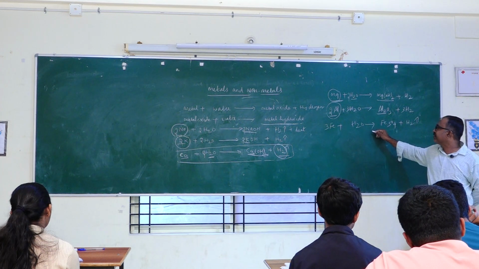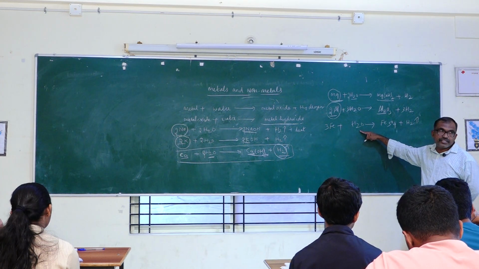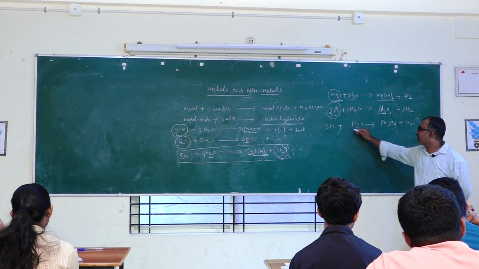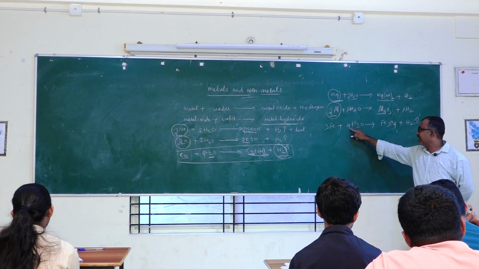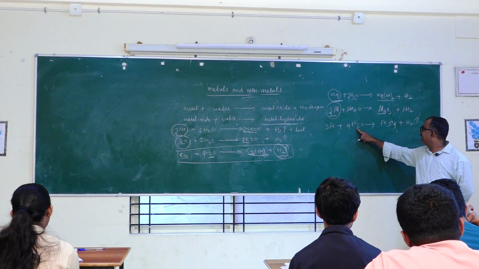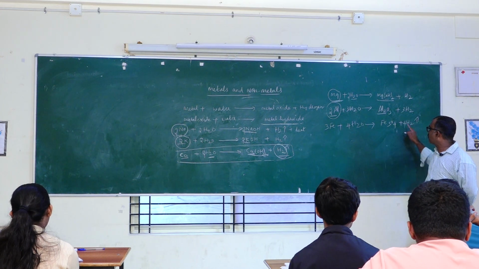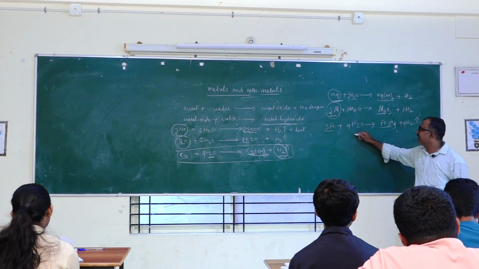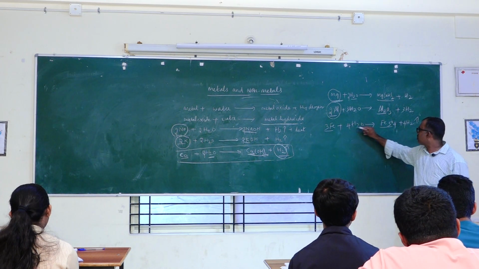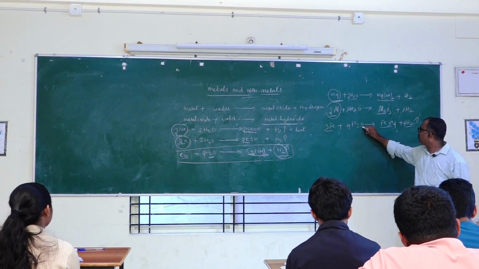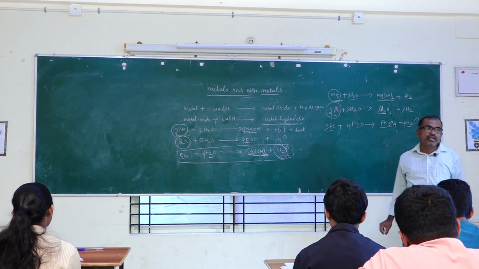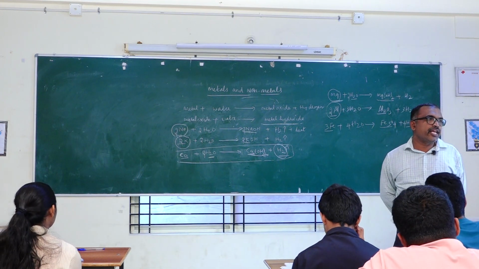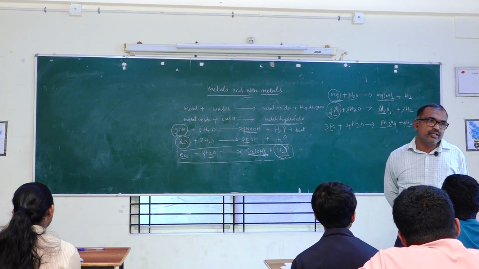Fe3, then H2O4. 4 2s are 8. So I will put here 4, 4 2s are 8. 3Fe, then H 4 2s are 8, 4O. Okay, so this is about how metal reacts with water.